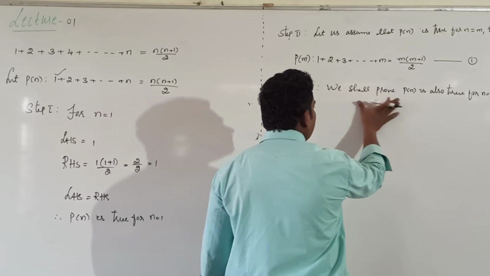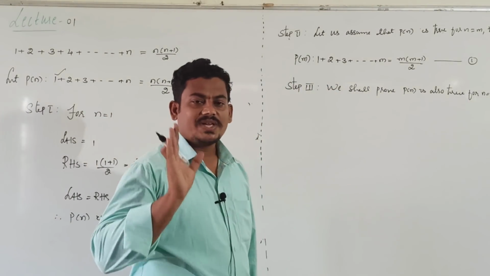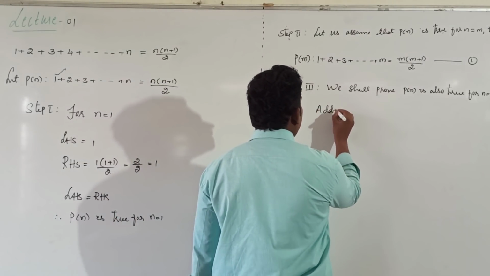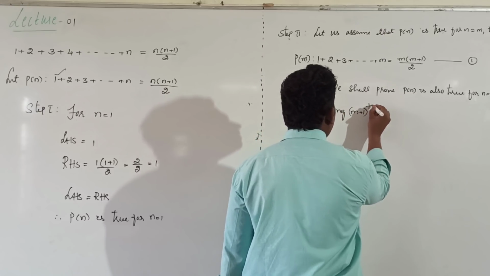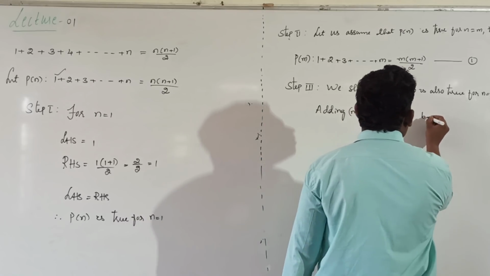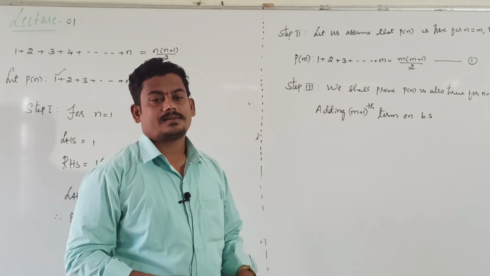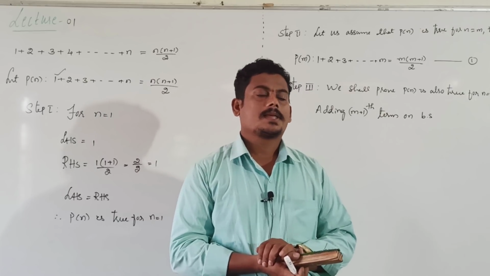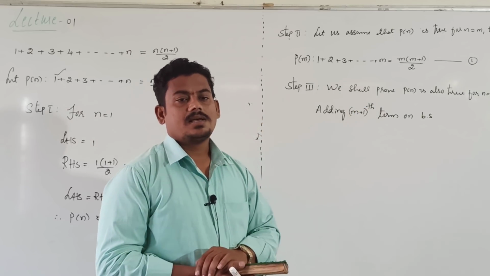For proving this statement, P of n is also true for n equal to m plus 1, we add the m plus 1th term on both the sides. Not m plus 1, the m plus 1th term. Tell me, what is the m plus 1th term?